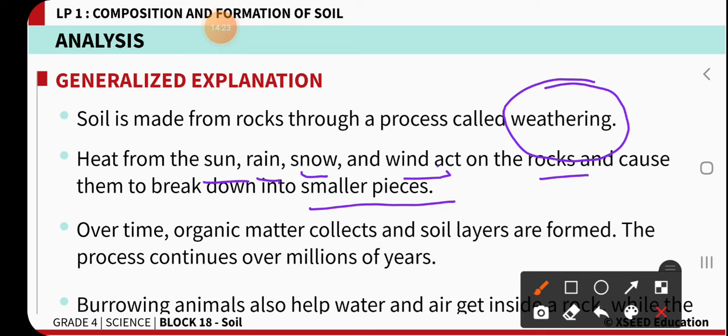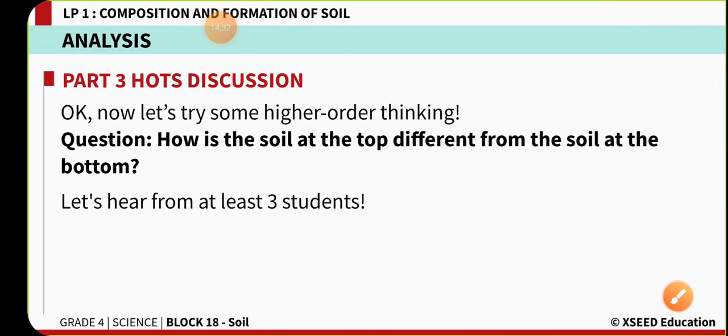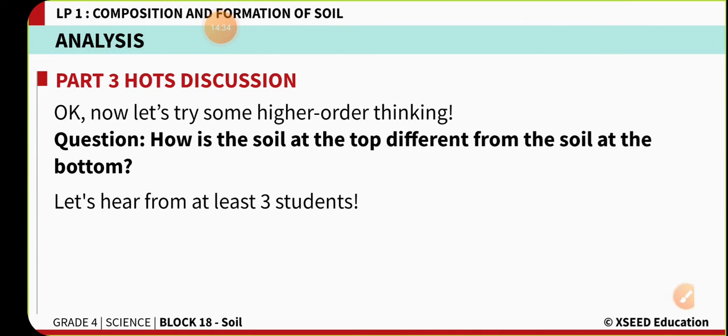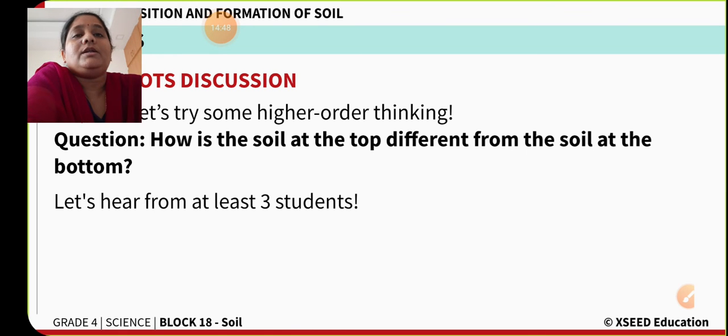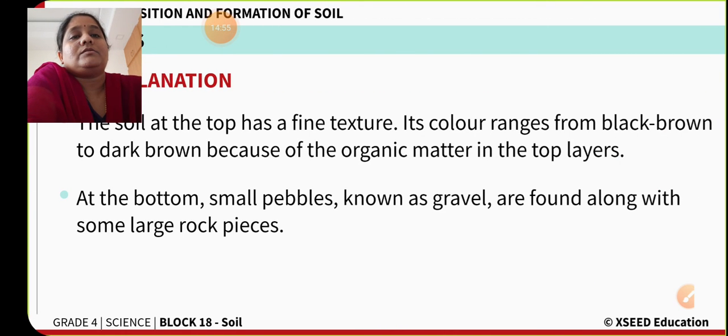After that, due to the decomposition of organic matter in the soil layers, soil becomes fertile. The soil at the top is different from the soil at the bottom. In the last picture, the soil at the top is fine soil, and the soil at the bottom has big parental rock materials.